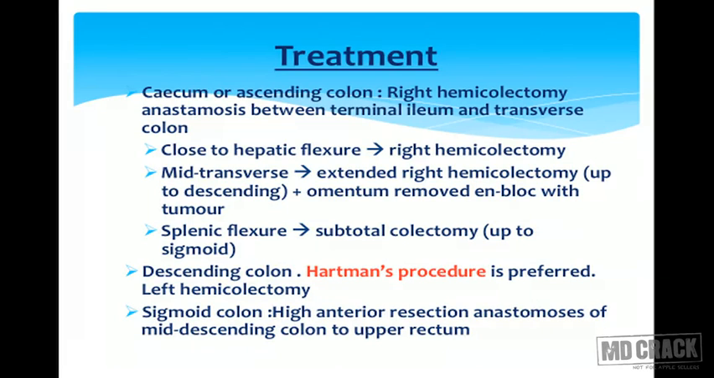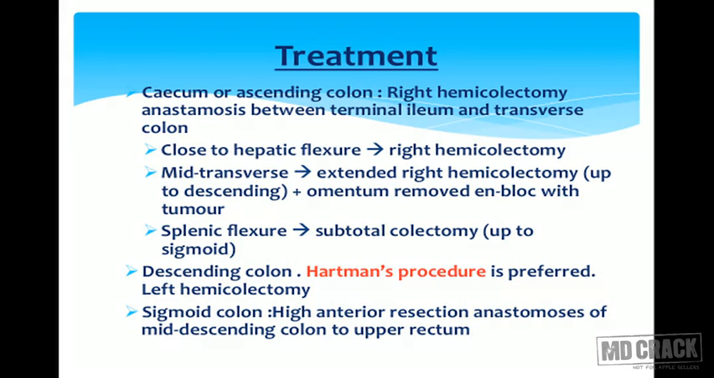Now we'll come to the treatment. If the lesion is involving the cecum or ascending colon, right hemicolectomy is done and anastomosis is done between the terminal ileum and transverse colon. If the lesion is close to the hepatic flexure, right hemicolectomy is done.